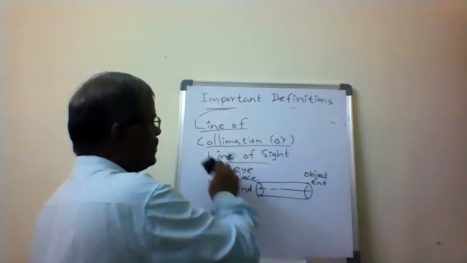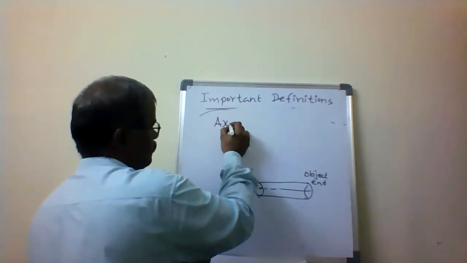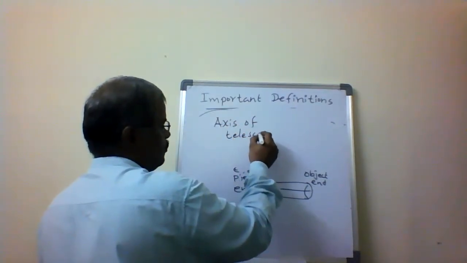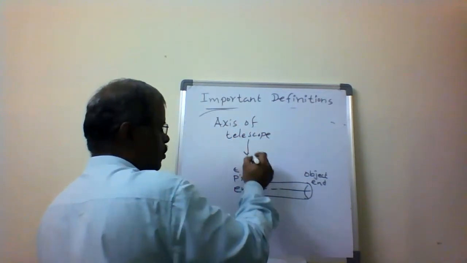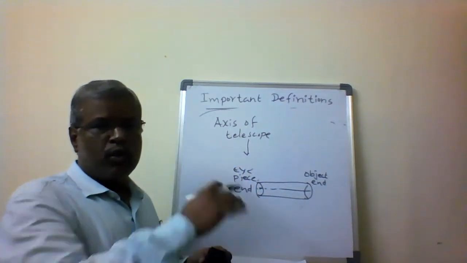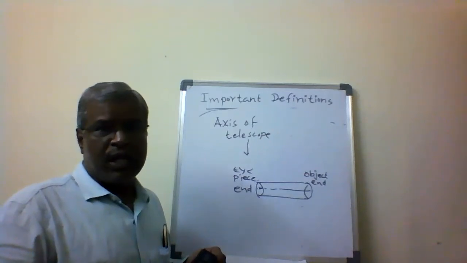Next one is going to be called the axis of the telescope. This is also an imaginary line. It is defined completely with respect to the telescope, whereas the earlier one was with respect to the level of the instrument.